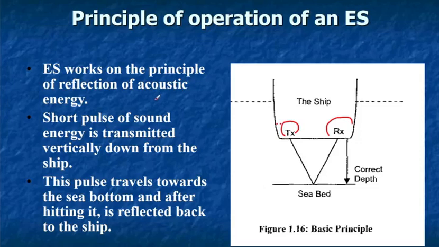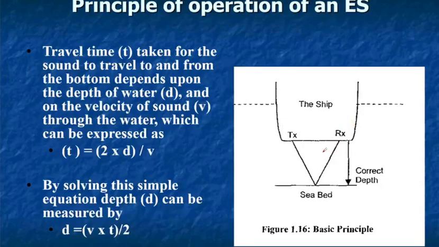It works on the principle of reflection of acoustic energy, and a short pulse of sound energy is transmitted vertically down from the ship. So here the short pulses are sent downward, and the reflections go back after hitting the seabed. These pulses travel towards the sea bottom, and after hitting it, they are reflected back to the ship. This is the very basic fundamental of working of an echo sounder.